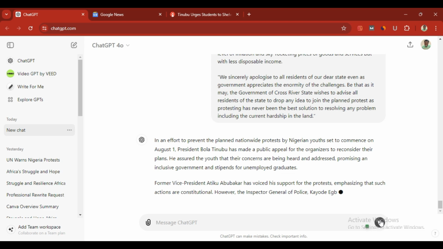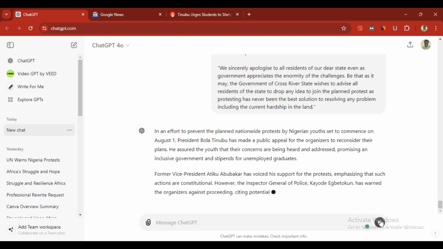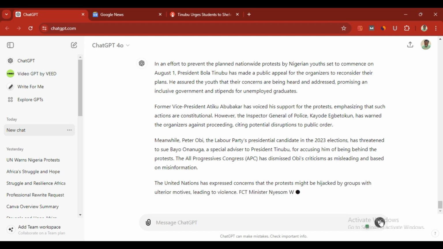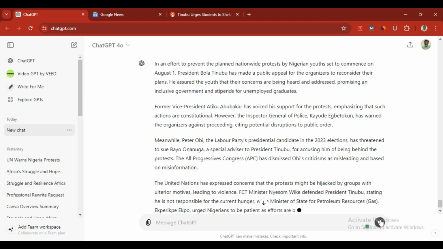So guys, this is exactly how you should go about to paraphrase or rewrite an article, news report, or whatever you may want ChatGPT to rewrite and paraphrase for you. If we go through this very news, everything is now changed.